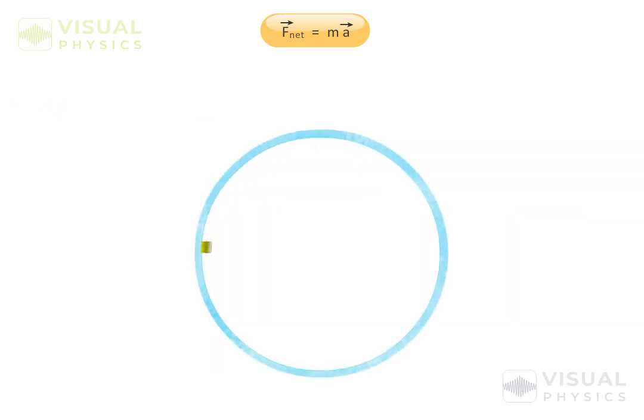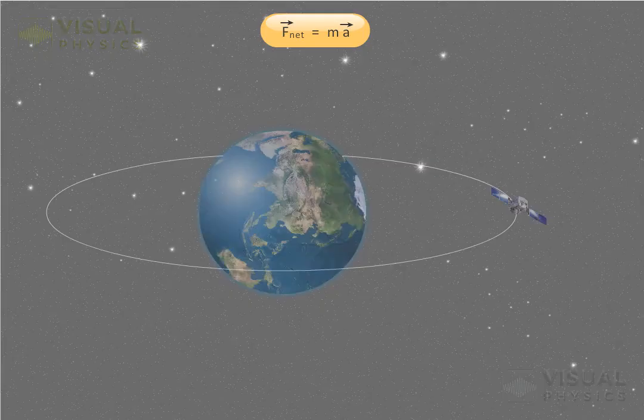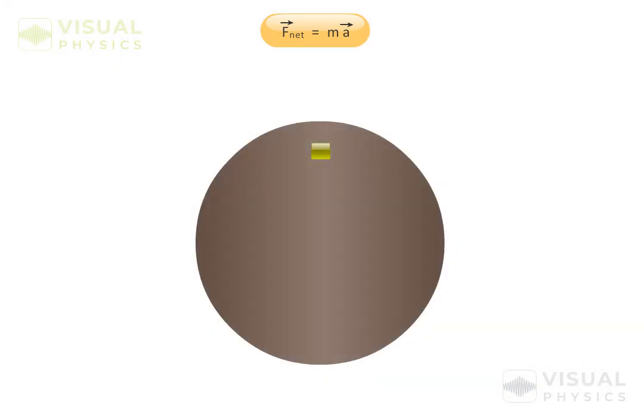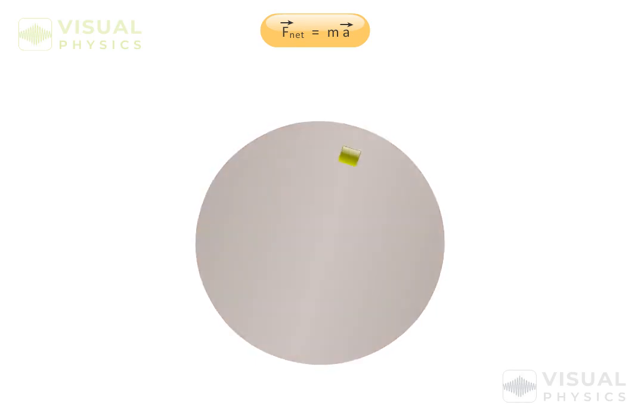In this case, the normal reaction is acting as the centripetal force. In case of an orbiting satellite, gravitational force acts as the centripetal force. And what about this case, where a block is resting on a rotating rough surface? In this case, friction acts along the radial direction as the centripetal force to provide the required centripetal acceleration.